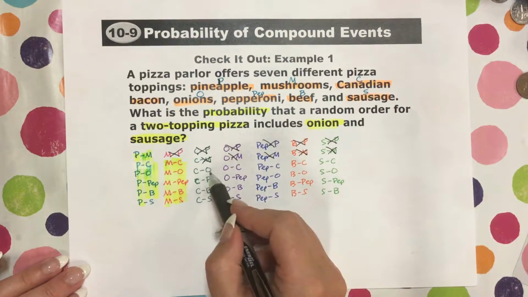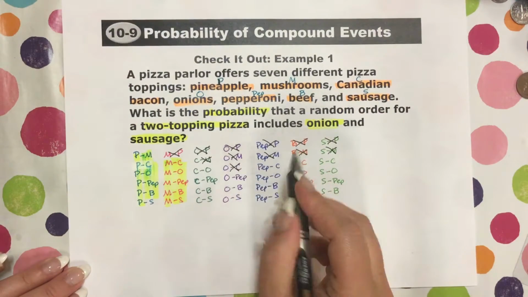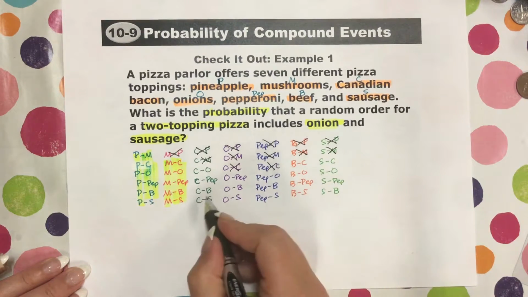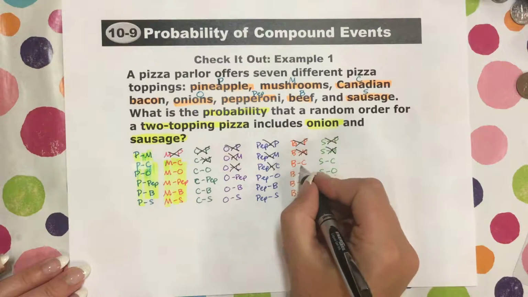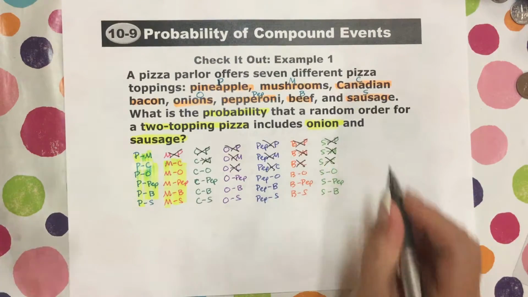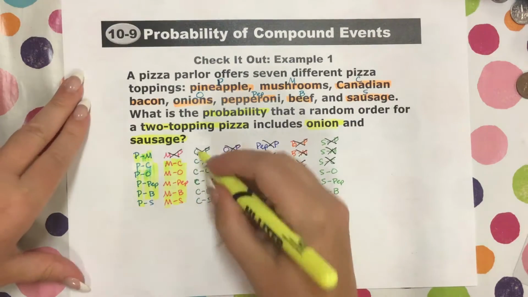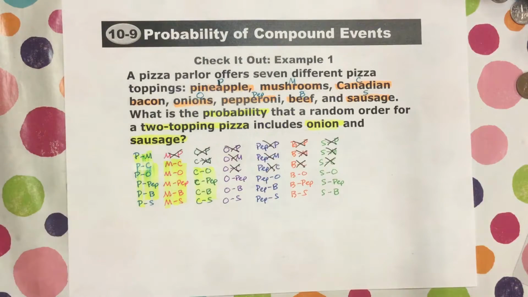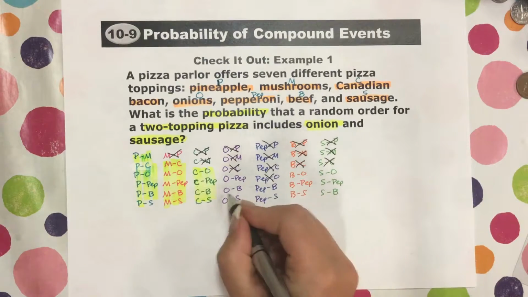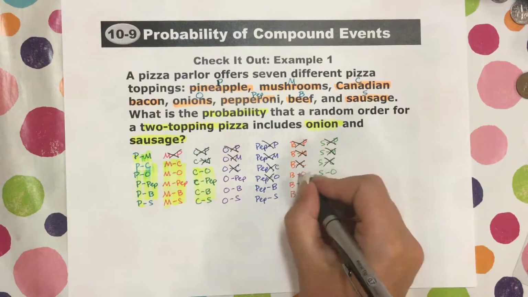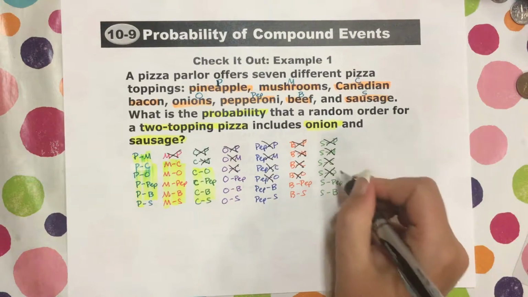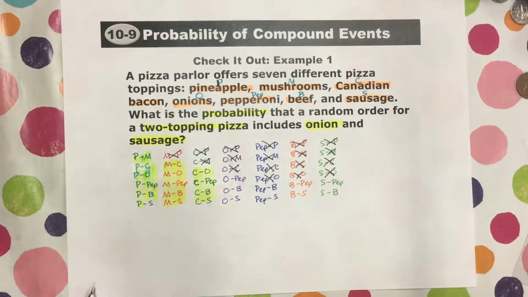Then we have Canadian bacon and onions, and onions and Canadian bacon. Canadian bacon and pep, which is the same thing as pep and Canadian bacon. Canadian bacon and beef, which is the same thing as beef and Canadian bacon. Canadian bacon and sausage, which is the same thing as sausage and Canadian bacon. So yeah, there you go, right there. Okay, then on to the next. Onions and pep, which is the same thing as pep and onions. Onions and beef, which is the same thing as beef and onions. And onions and sausage, which is the same thing as sausage and onions. So now these are complete.